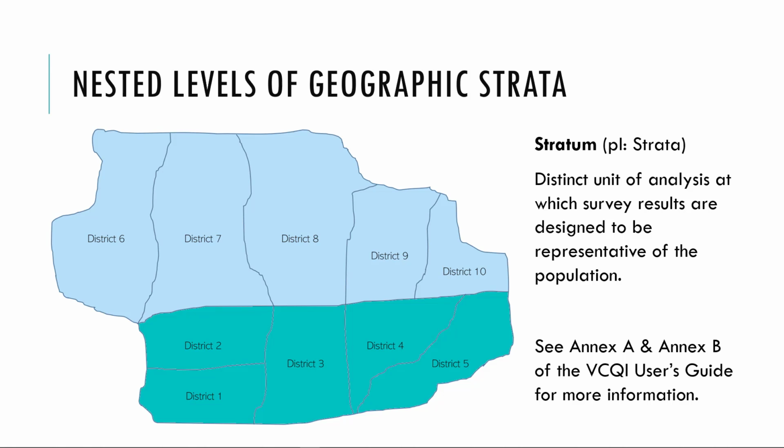In addition to getting to grips with this MOV terminology, it'll also be useful to understand VIQI's nomenclature for geographic survey results. A stratum is a unit of analysis where survey results are meant to be representative of the population. The plural of stratum is strata. The next few slides will introduce VIQI's terms for geographic strata. You can also take a look at Annexes A and B of the VIQI User's Guide for more detail.